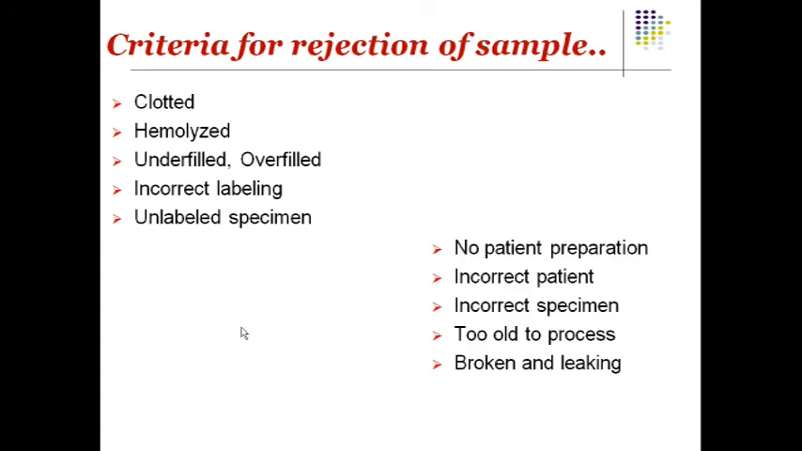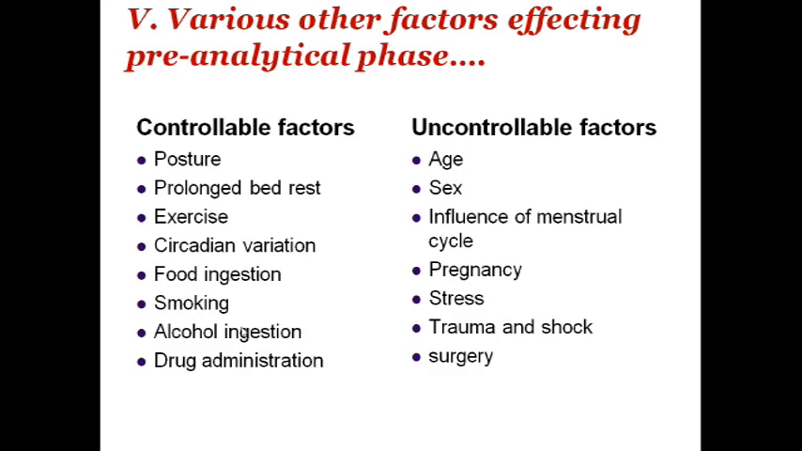So these are the factors which are going to affect the pre-analytical phase, uncontrollable and controllable. Uncontrollable: age, sex, influence of menstrual cycle, pregnancy, stress, trauma and shock, surgery. Controllable factors: posture, prolonged bed rest, exercise, circadian variation, food ingestion, smoking, alcohol, drug administration.